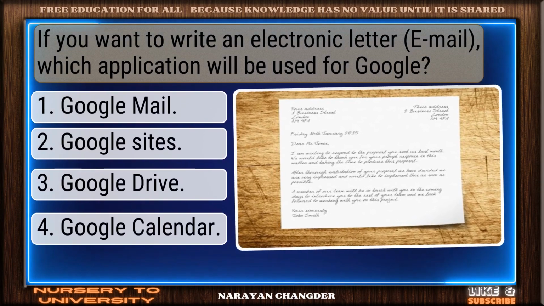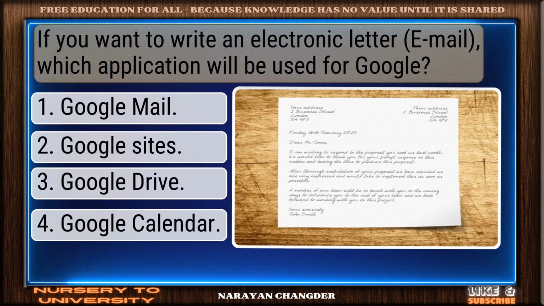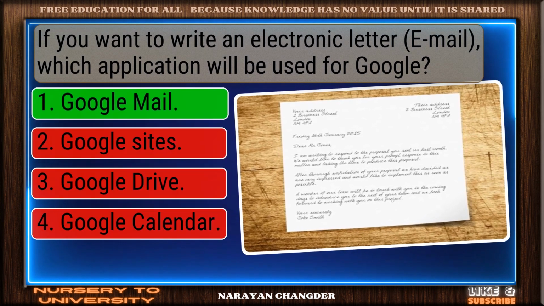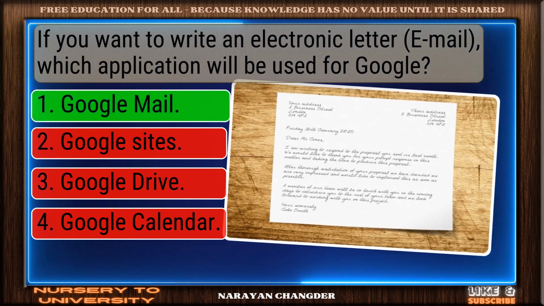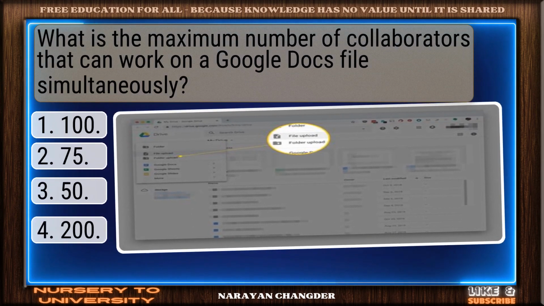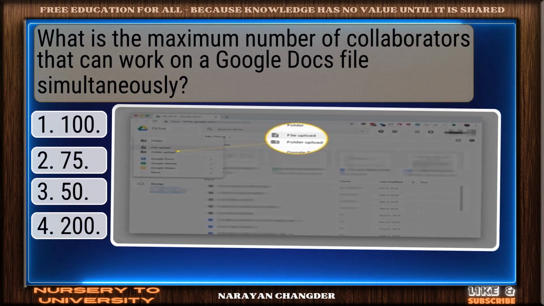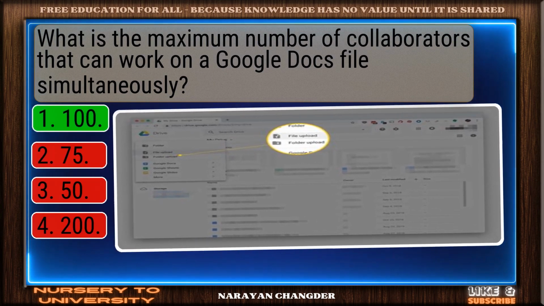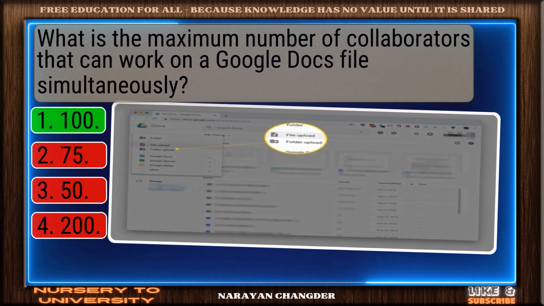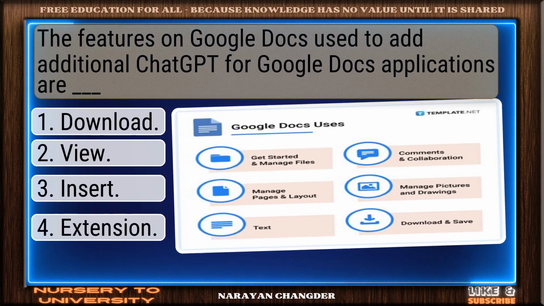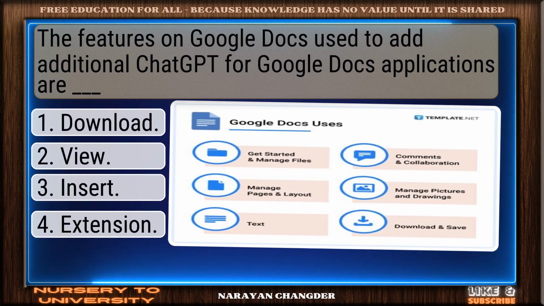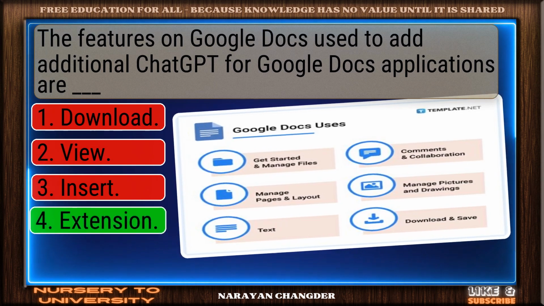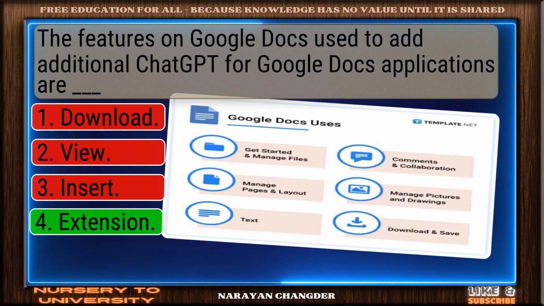If you want to write an electronic letter, which Google application will be used? Solid response. Google Mail is a valid choice. What is the maximum number of collaborators that can work on a Google Docs file simultaneously? Right choice. 100 is the best answer. The features on Google Docs used to add additional chat for Google Docs applications are dash. On track. Extension is the correct answer.